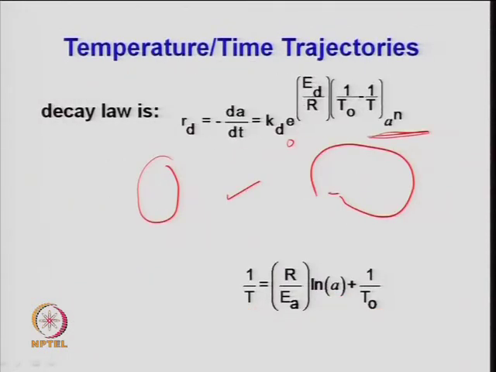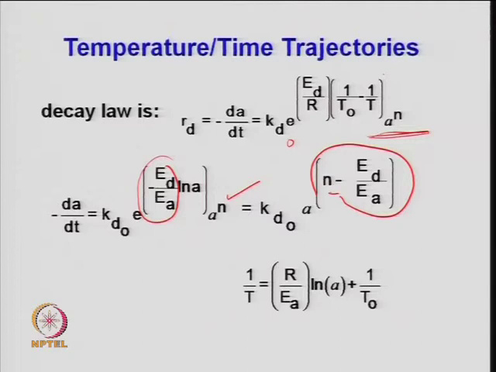So, 1 upon T 0 minus 1 by T has been changed to R upon E A, which cancels now, because this R and that R get cancelled. So, finally, you have minus E d upon E A times ln of A, and that can be written in terms of the power form. So, K d 0 A to the power n minus E d upon E A we get, right.